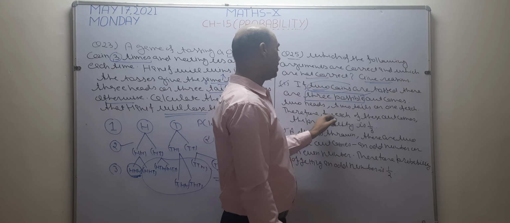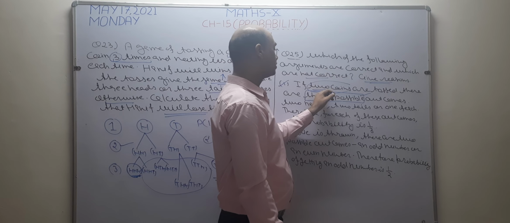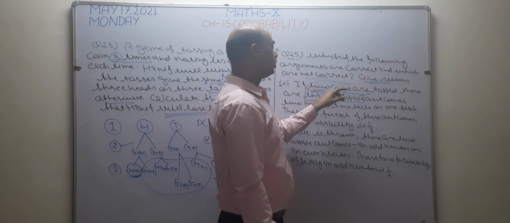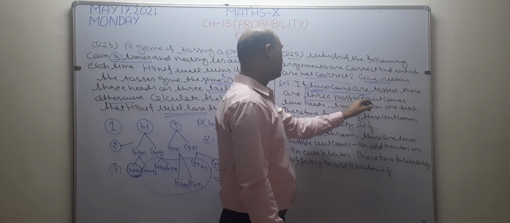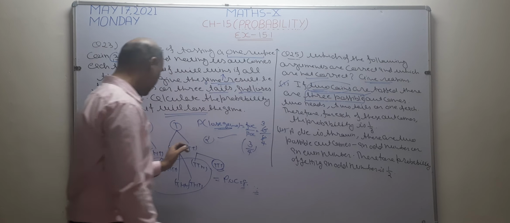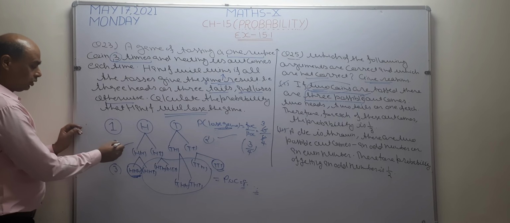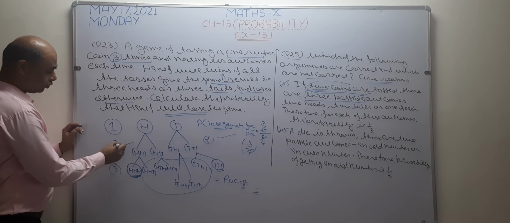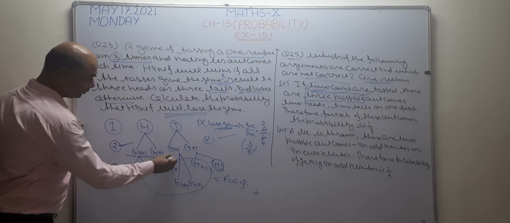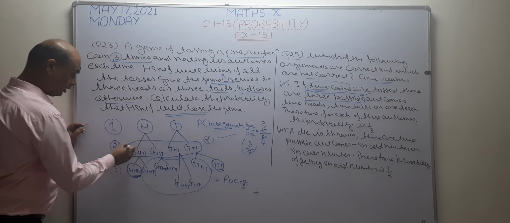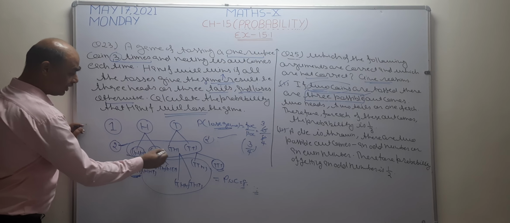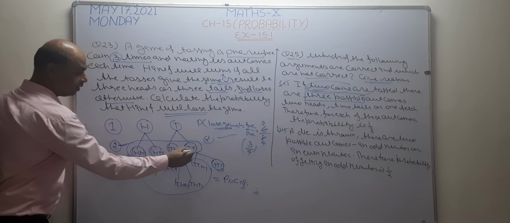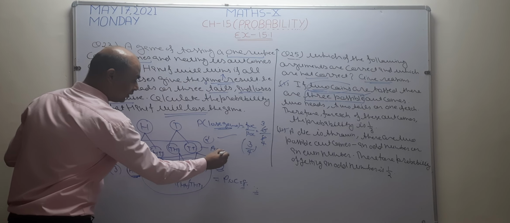In this question it is given that when we toss 2 coins or 1 coin 2 times, the total possible outcomes is 3. Now see here, in this question I tossed a coin 2 times. When I toss a coin 2 times, what are the possible outcomes? Head head, head tail, tail head or tail tail. How many possible outcomes are there? 4.